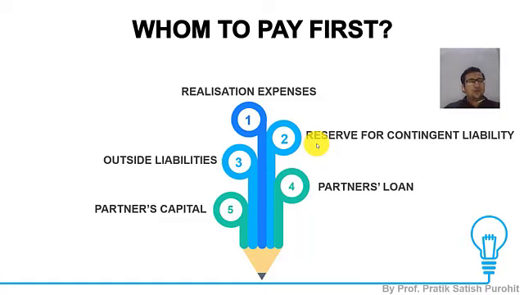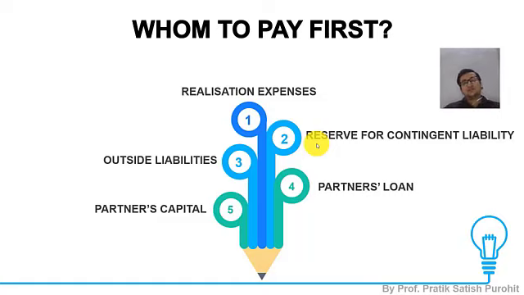So whatever I do, if I put up an advertisement or I get an agent involved, I need to pay some sort of money, either by way of advertisement expenses or by way of commission to the agent. So all those expenses are included in realization expenses. And the first thing that I need to do when I get money from sale of my asset is to pay off these realization expenses.